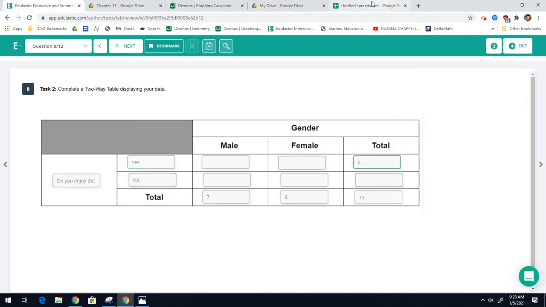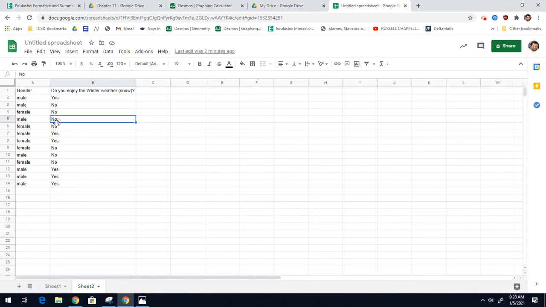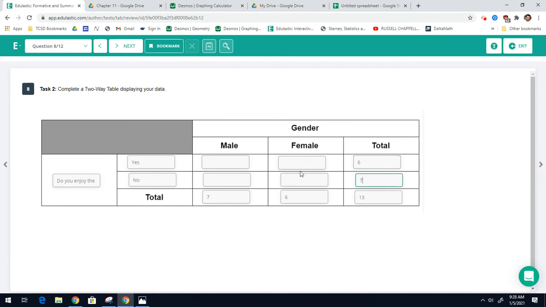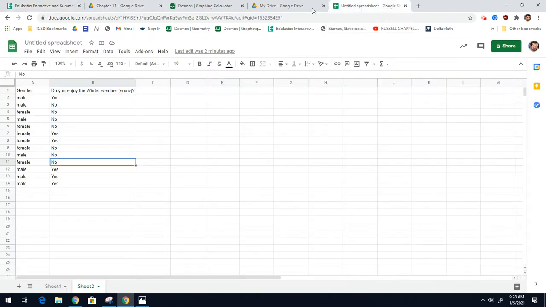That means there should be 7 no's. 1, 2, 3, 4, 5, 6, 7. And there were 7 no's. And now to get these 4 boxes filled in, you have to do one combination. So I'm just going to do the first box. That would be males who said yes. So let's see how many males said yes.